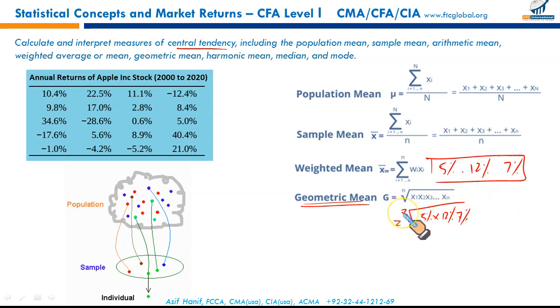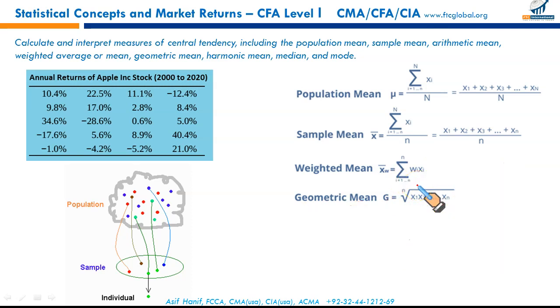7 values, 7th root. But the problem with this formula is that if any of the returns is negative, of course there can be losses. If any of the numbers is negative, let's say negative 7%, and there are 4 values, so the 4th root, when there is a negative sign in the root, the result will be undefined. You can't calculate this. So there is a little adjustment in the formula.